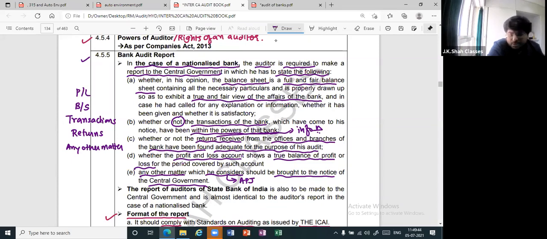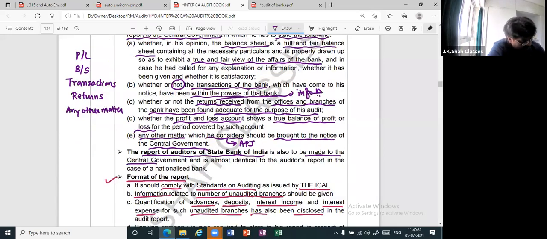And the last thing, see, the report of the auditors of SBI is also to be made to the central government and is almost identical to the report in case of a nationalized bank. Can I say same only?